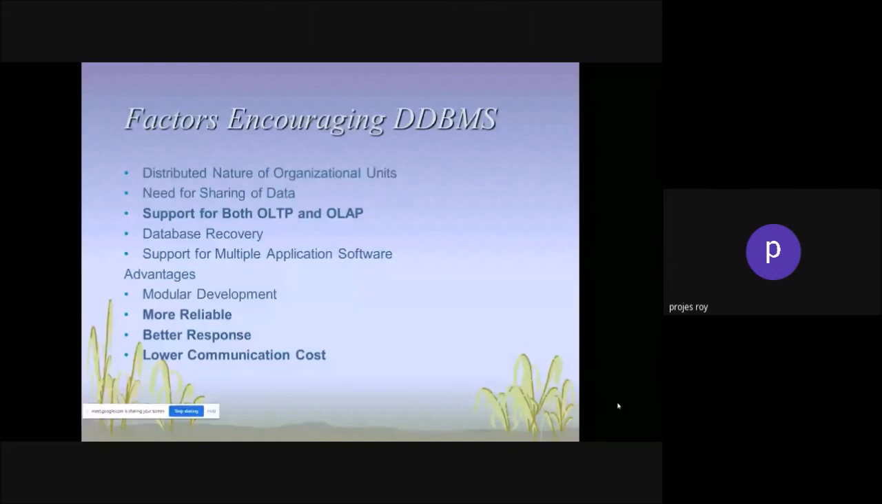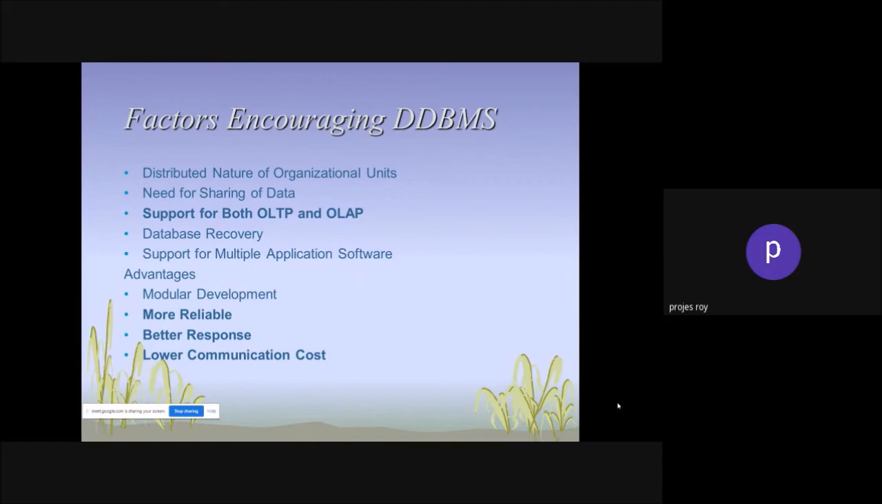Support for multiple application software. So it can support multiple application software. How? I am just giving an example. Suppose you all have probably done railway reservation from the IRCTC website. When you are reserving a railway seat from home, you are using the IRCTC website. But when you reach any railway station, New Delhi railway station, you will find that they are using a character user interface. Their database is different. Their computer is different.